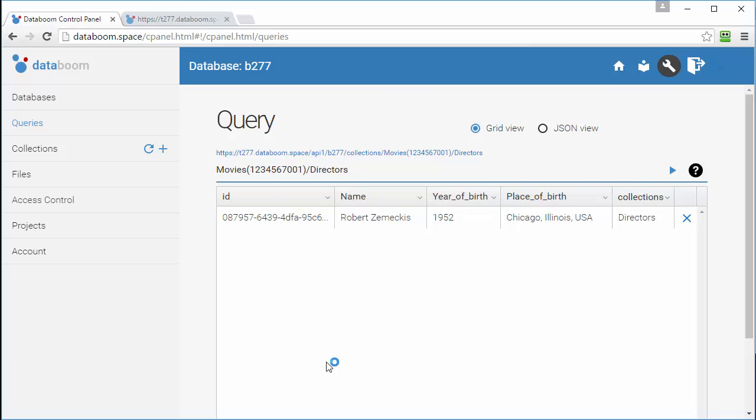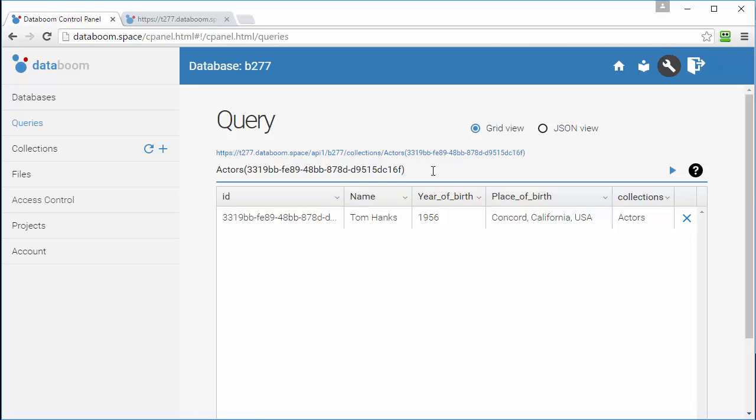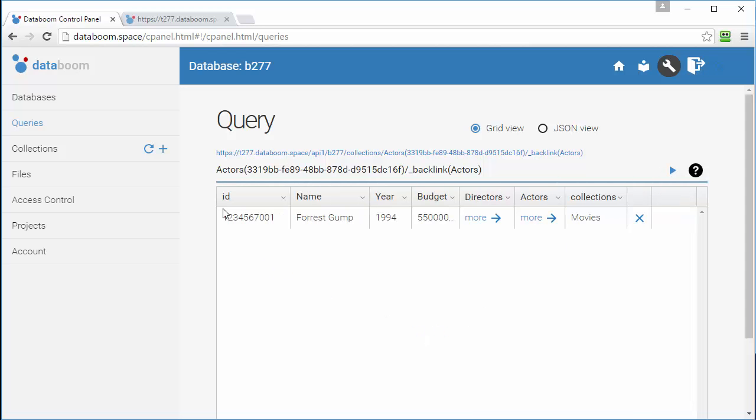In a similar way, we can request the actors collection. We can query more complicated information, say what movies the actor Tom Hanks filmed in. The Databoom function backlinks with the parameter actors is used for that. The backlinks function finds all the objects in the database referring to the specified object through the specified parameter. And again, the produced OData query can be utilized in your application.